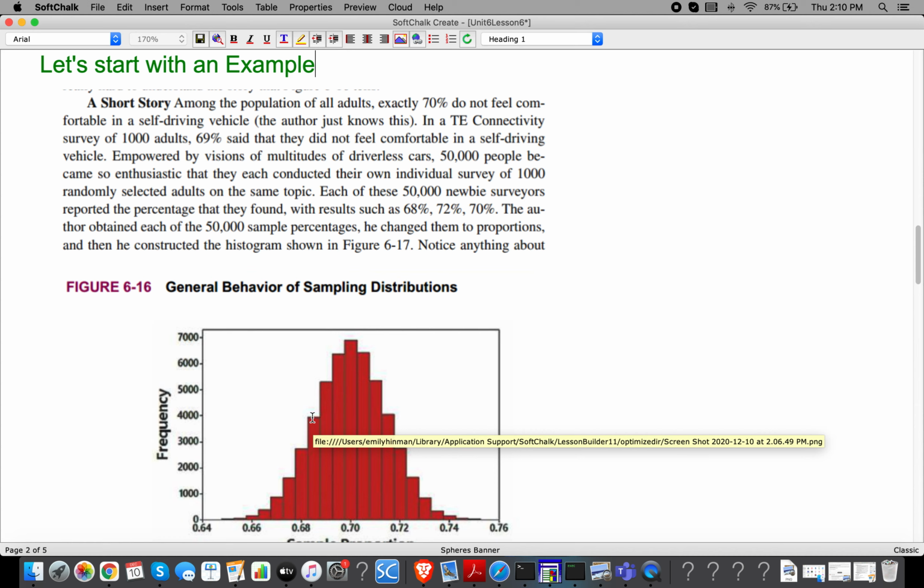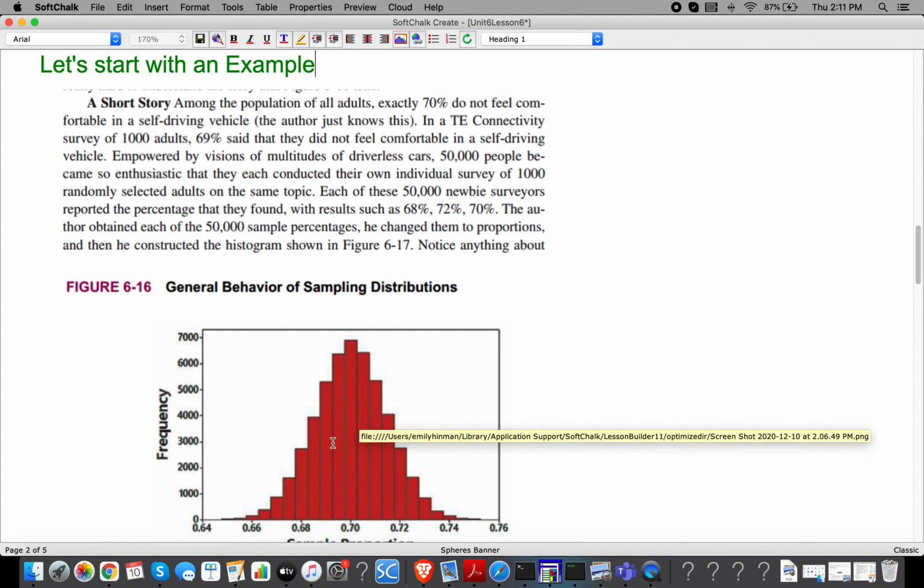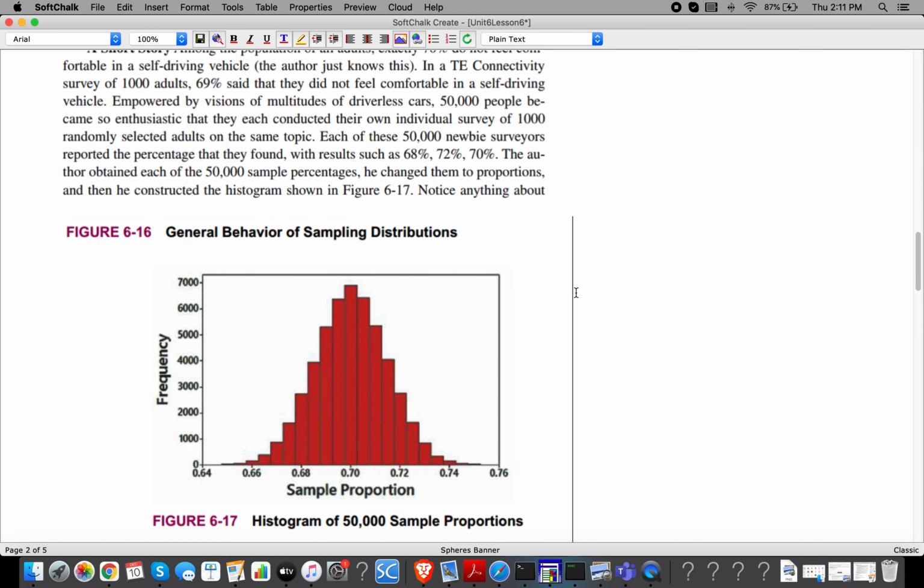So what does this number mean right here? It means that 4,000 of those 50,000 surveyors found, this is 68, so this is 70, so this is like 68 and a half percent who said, I don't feel comfortable. So each one of these, all of these things, represent all of the different samples that they did. And we put them together and we end up with a normal curve.